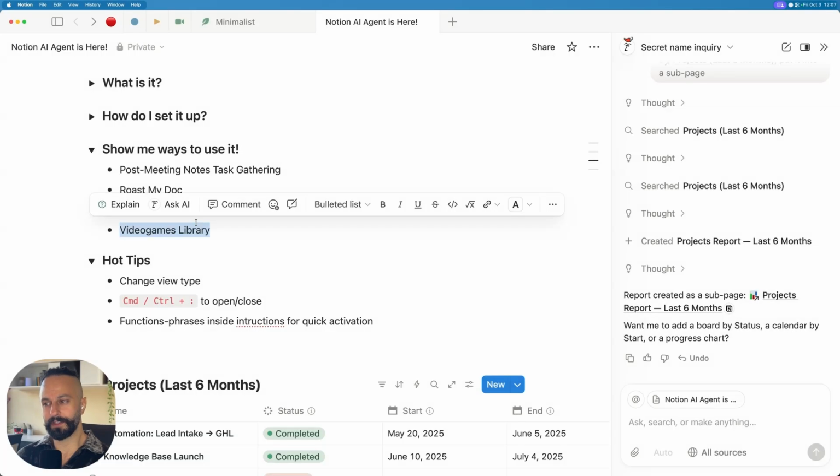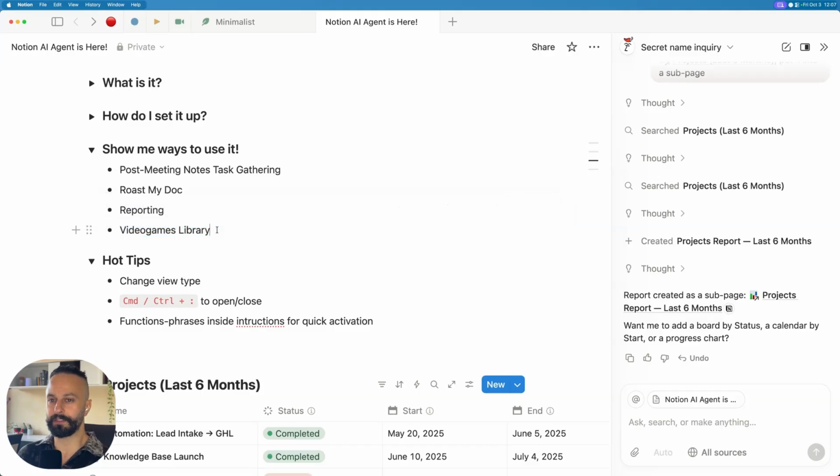Video games library. Maybe more of a personal one, but I wanted to put it in here because I want to show that the agent not only has access to your Notion context, your Notion workspace, it can actually go out and fetch information from a URL, from the internet essentially. So let's show that in action. Let's just talk to it.